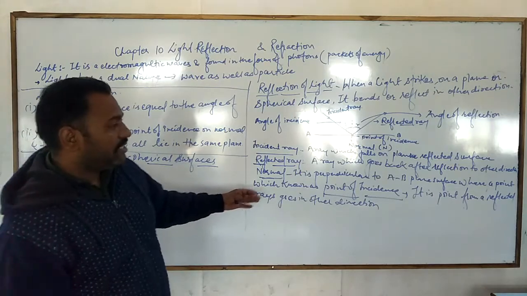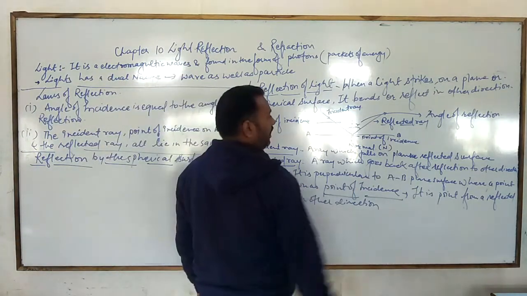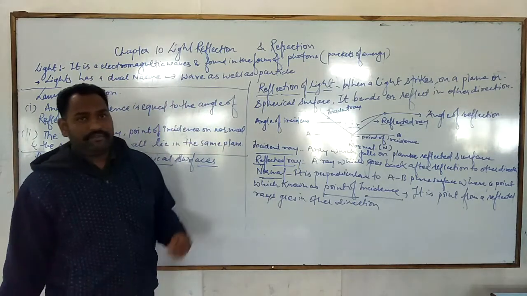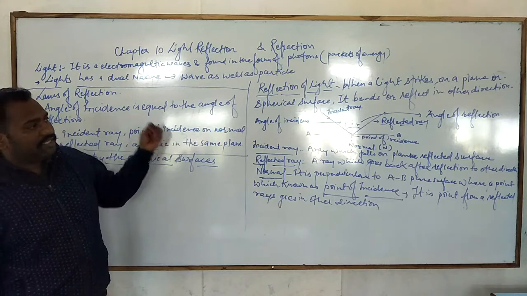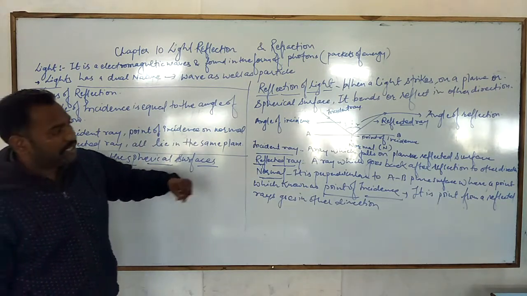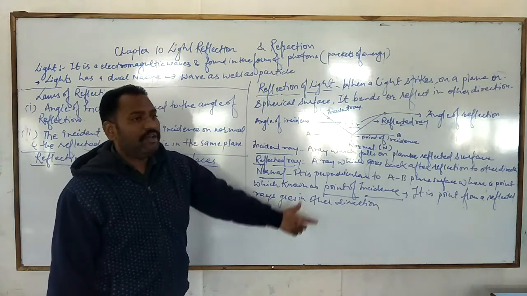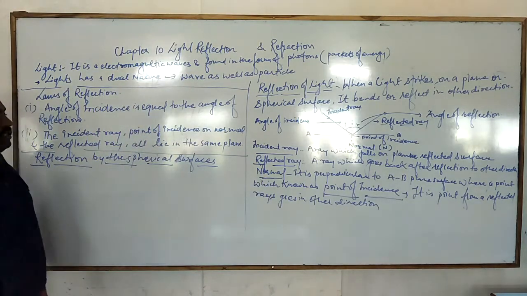Then the point of incidence is a point from where the reflected ray goes in another direction. In other words, the point of incidence is the point where the incident ray meets the surface and just starts to reflect in the form of the reflected ray. So it is a point from where a reflected ray goes in the other direction.